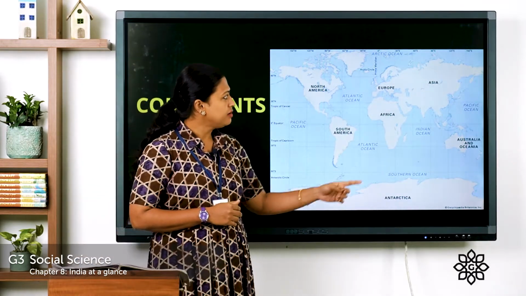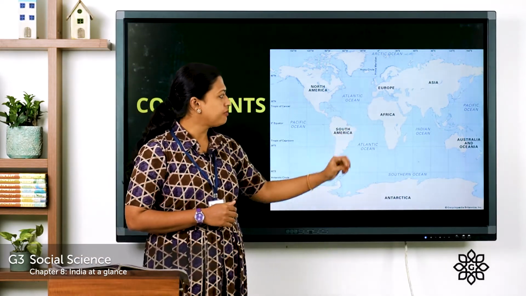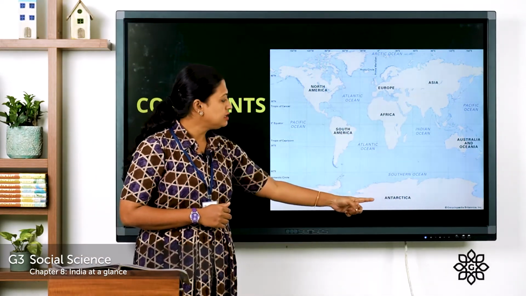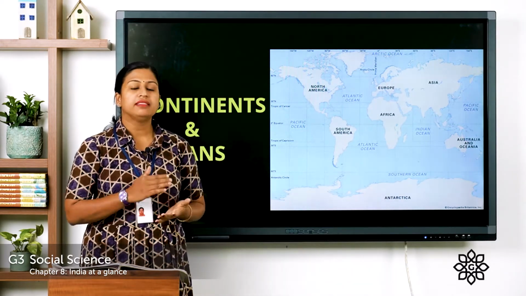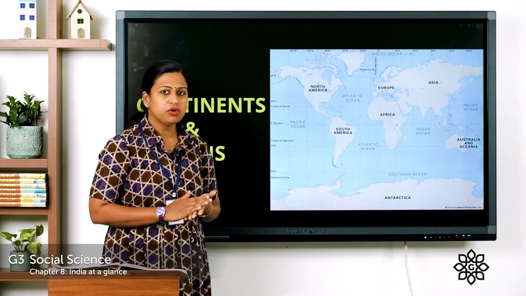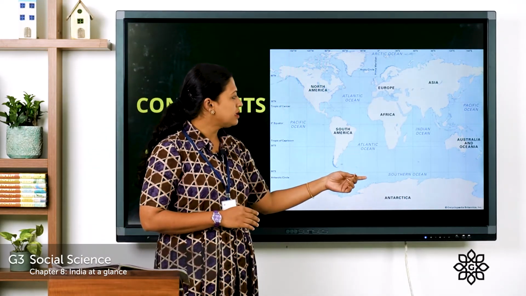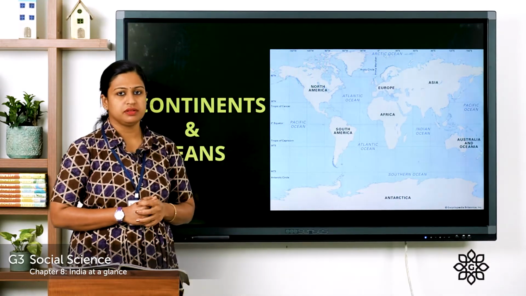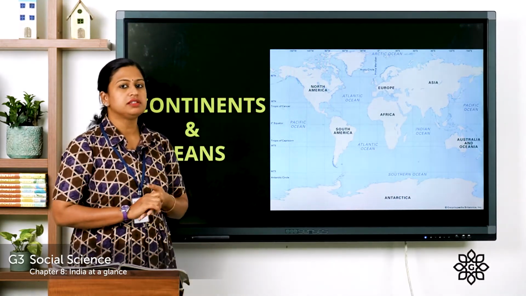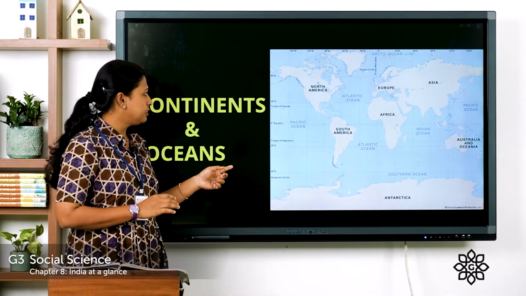The continents are Asia, Europe, Africa, Australia, Antarctica, South America and North America. And the 5 oceans are Pacific Ocean, Indian Ocean, Southern Ocean, Atlantic Ocean and Arctic Ocean. So, this was about continents and oceans.